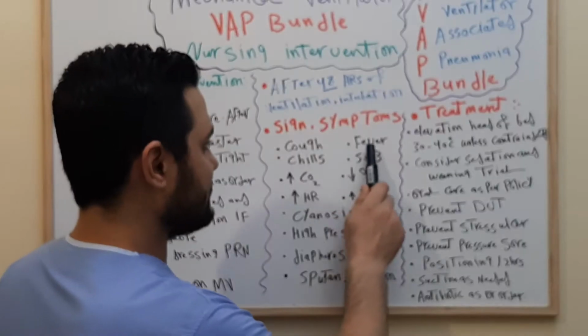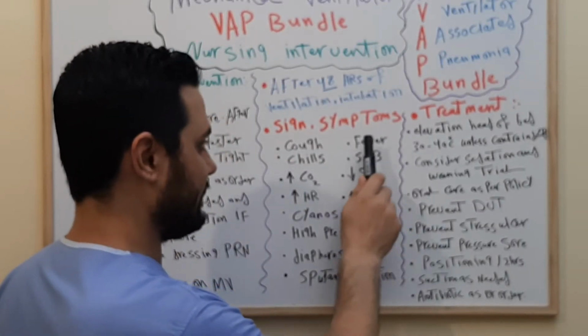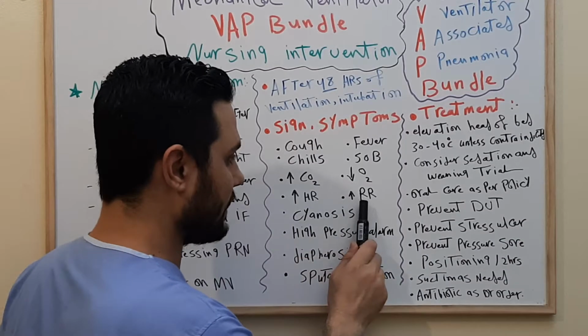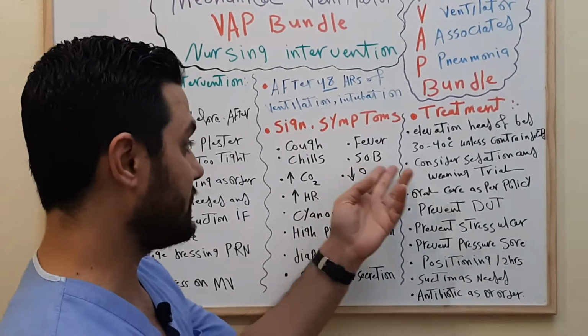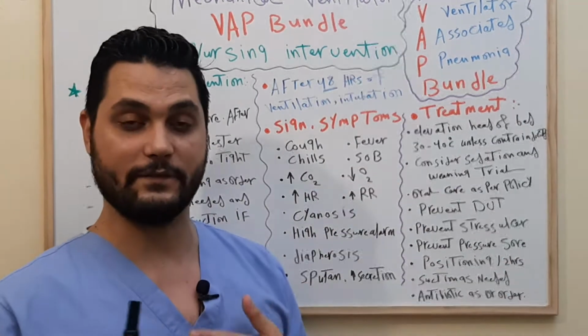Okay. After that, there is fever. The patient will have fever. At the time of fever, there is an increase in heart rate and respiratory rate for the patient. Okay. The patient will have chills and shortness of breath. Shortness of breath because there is inflammation in the lung.